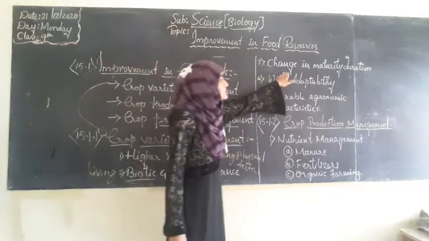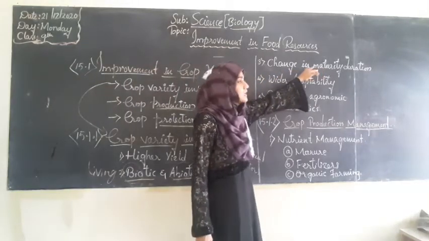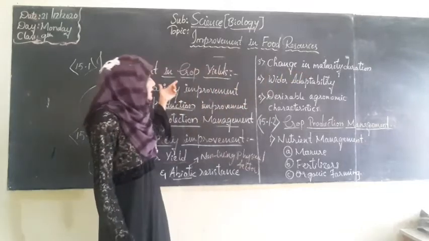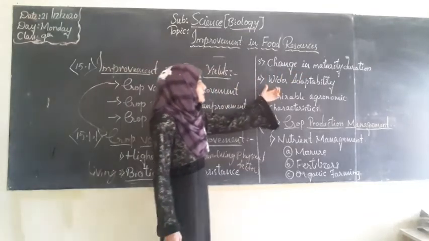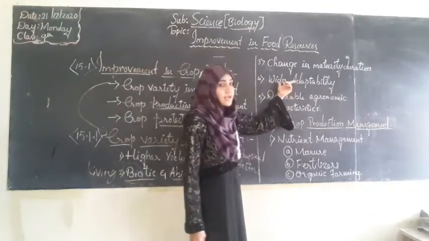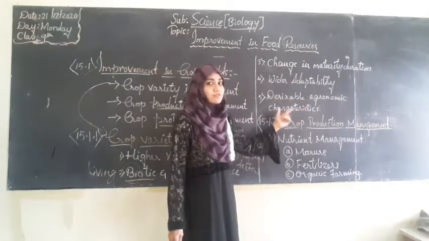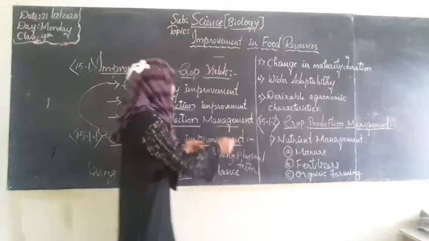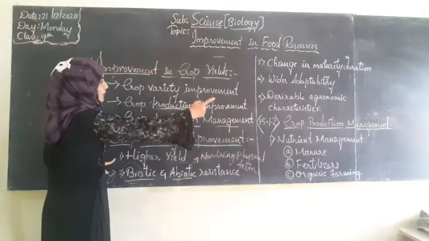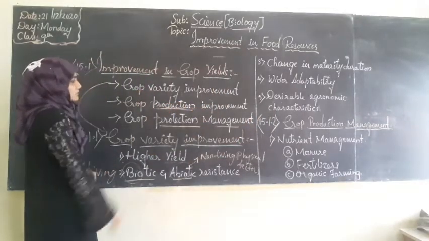Next, change in the maturity duration. Here maturity means regarding the crops. Next, wider adaptability. How can the crops adapt in a wide way? Then desirable agronomic characteristics of different crops. So all these 5 subtopics come under crop variety improvements.